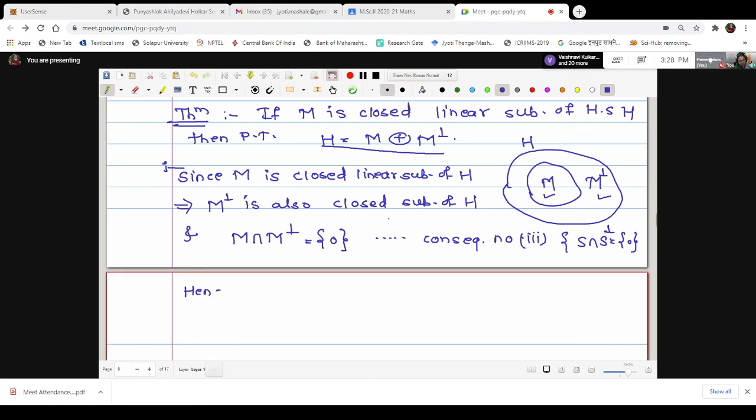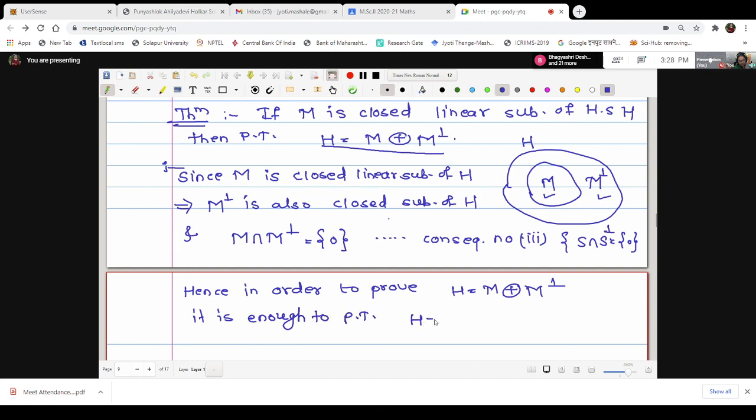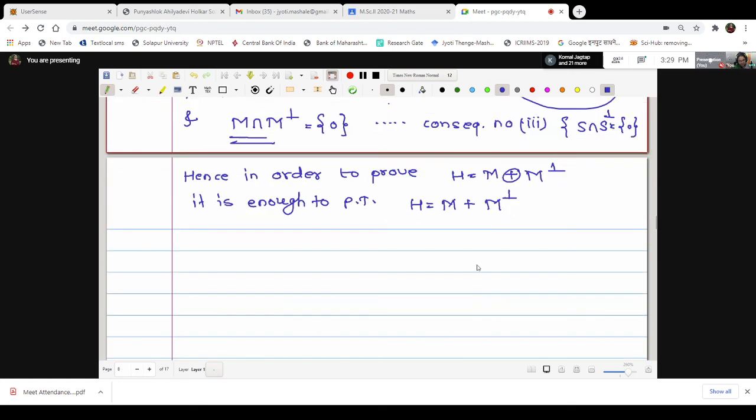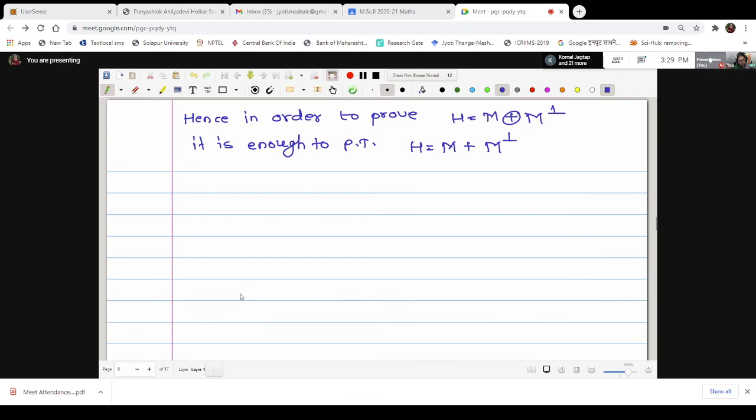Hence, in order to prove H equal to M direct sum M perp, it is enough to prove that H equal to M sum M perp, because this sum becomes direct sum if this intersection is 0. Therefore we have already shown that the intersection is 0. Therefore it will be enough for me to prove that H is equal to M plus M perp.